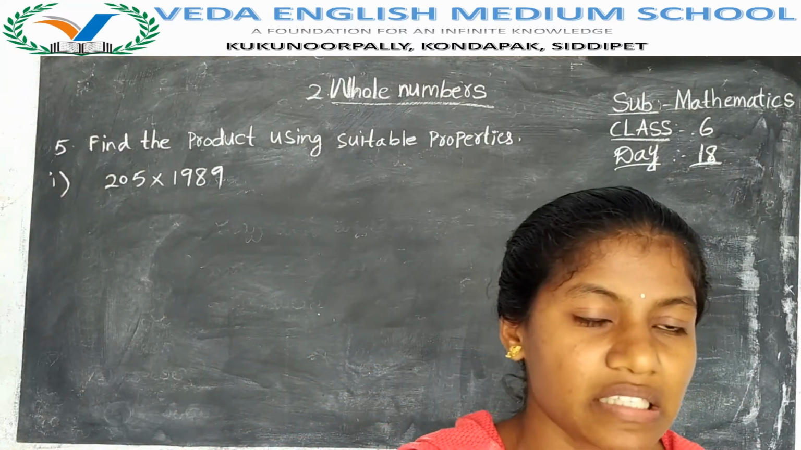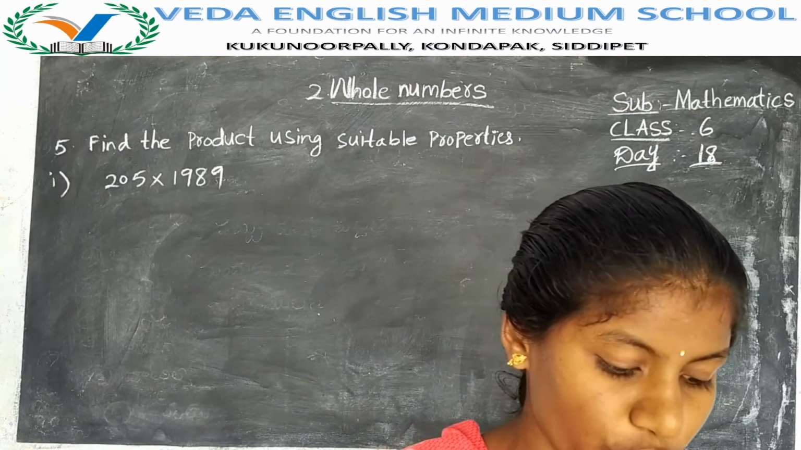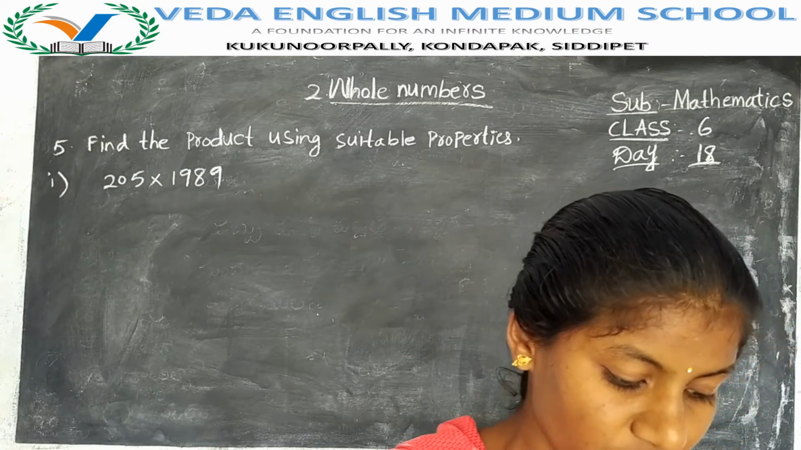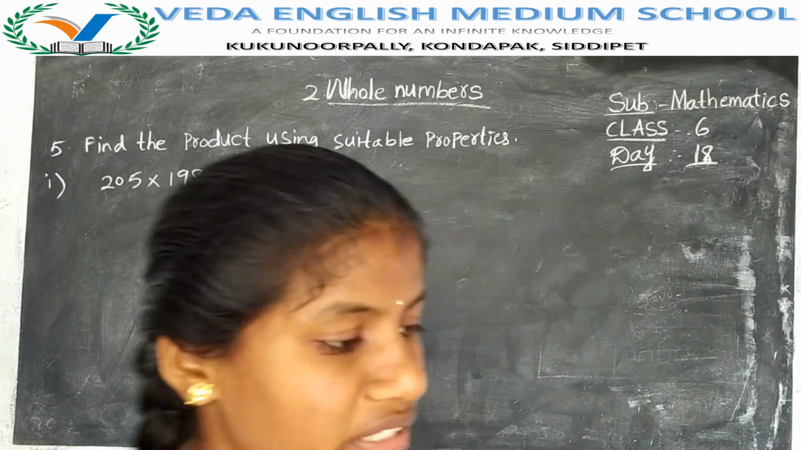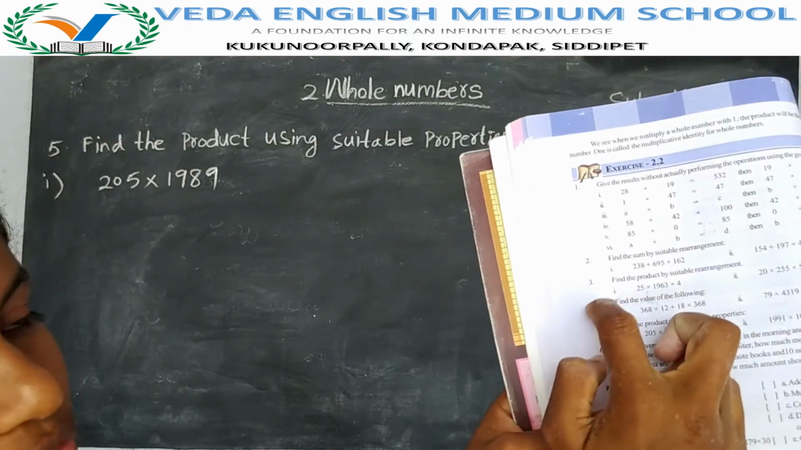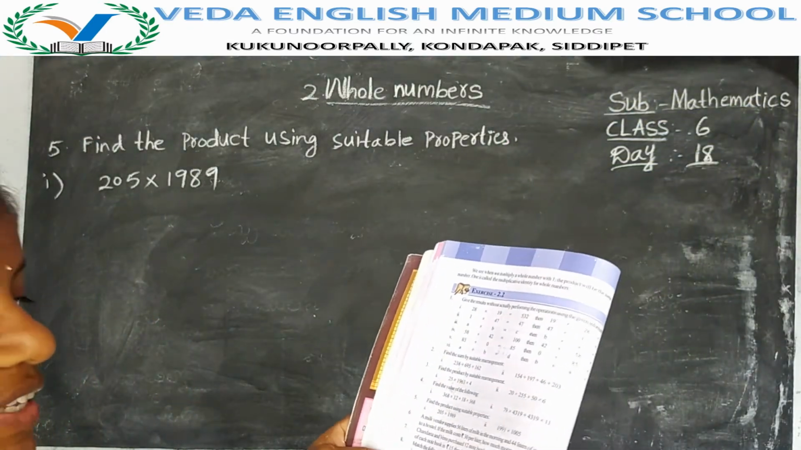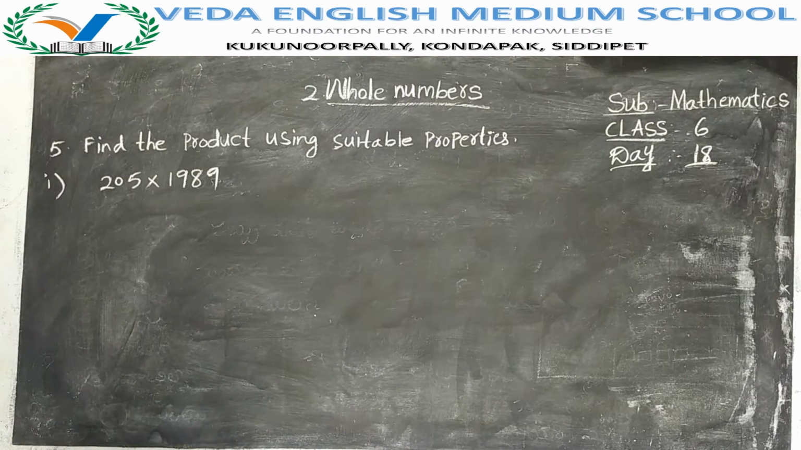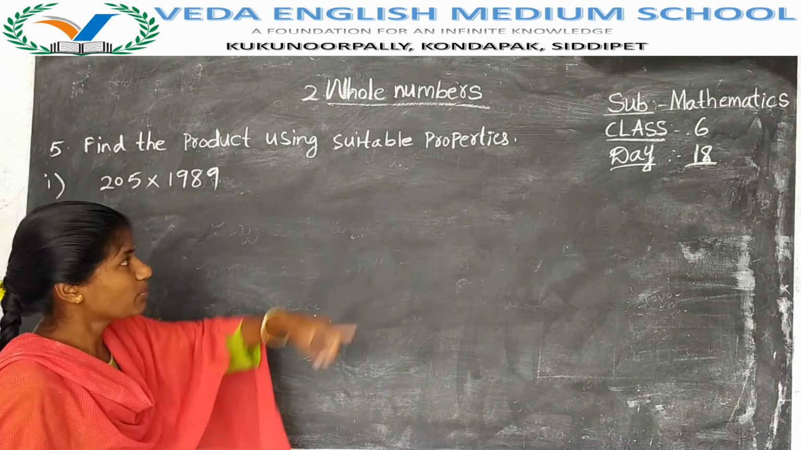In our previous class, in the second chapter, exercise 2.2, we have completed the first, second, third, and fourth bits. Now, fifth bit. Find the product using suitable properties.